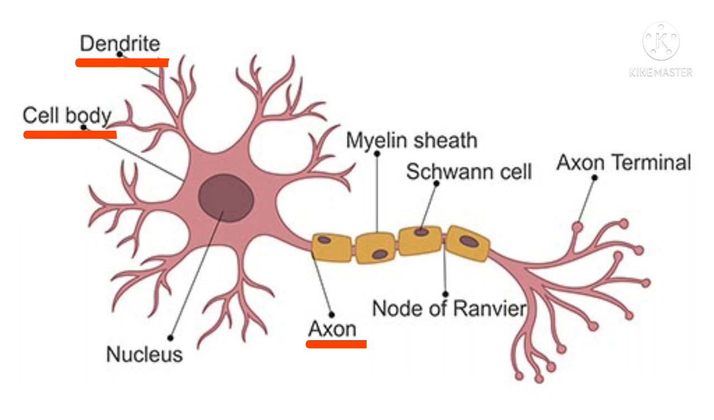So once again we can see the structure of a neuron. Neuron consists of three parts. What are they? They are cyton, dendrites and axon. The first one, cyton. Cyton is also called cell body or perikaryon. So it has a central nucleus and cytoplasm.